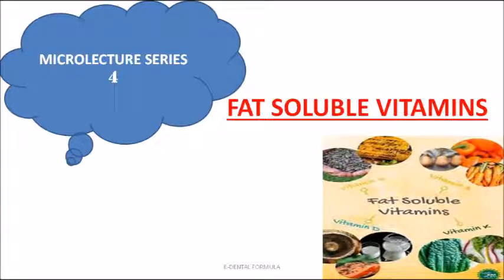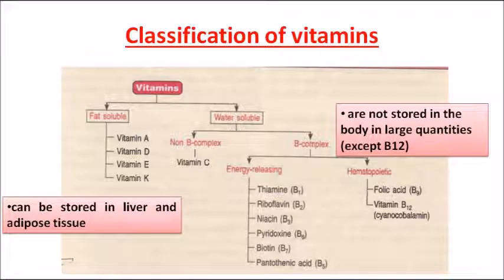Hello friends, today we are going to learn a very important and interesting topic in biochemistry, that is fat soluble vitamins. Coming on to the basic classification of vitamins, they are classified into fat soluble and water soluble vitamins. So look into the diagram. Fat soluble vitamins are vitamin A, D, E and K.